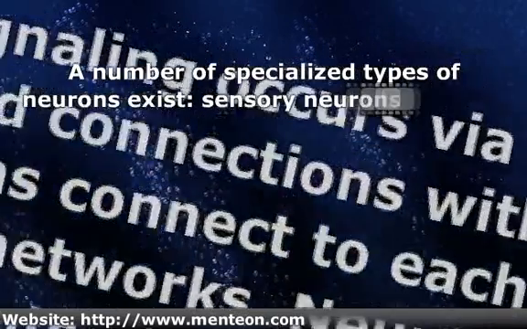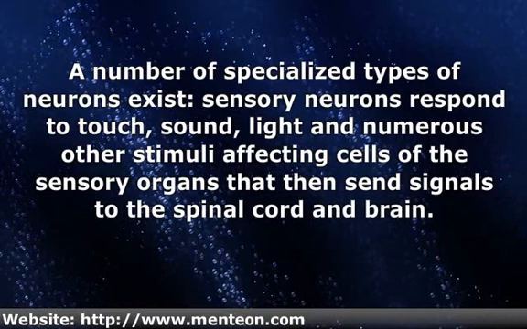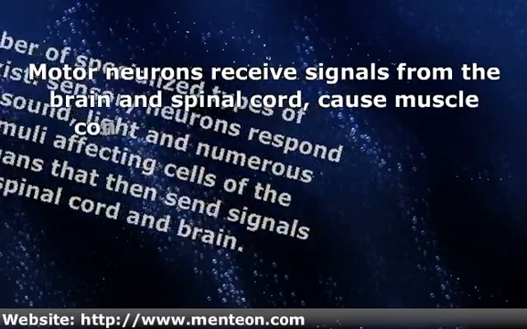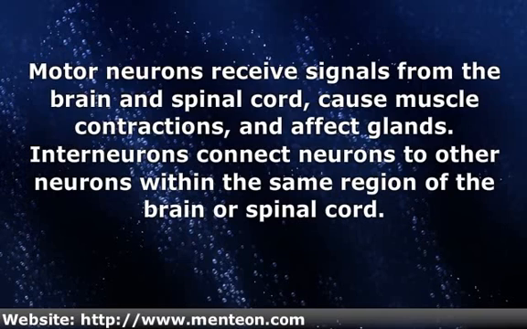A number of specialized types of neurons exist. Sensory neurons respond to touch, sound, light, and numerous other stimuli affecting cells of the sensory organs that then send signals to the spinal cord and brain. Motor neurons receive signals from the brain and spinal cord, cause muscle contractions, and affect glands. Interneurons connect neurons to other neurons within the same region of the brain or spinal cord.